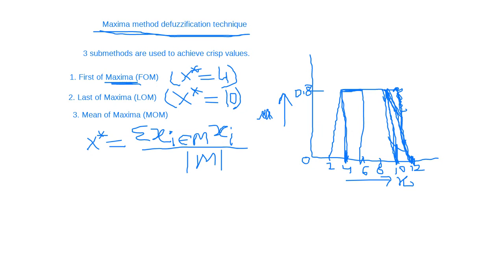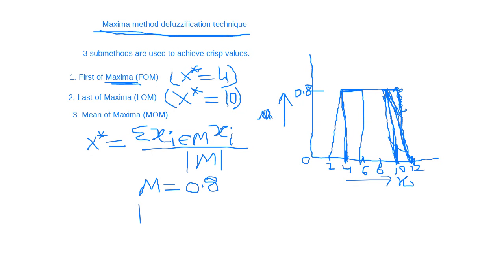M is the height of the fuzzy set, and the height of the fuzzy set is 0.8. Are you getting this? This is the maxima, or the height of the fuzzy set, which is 0.8 in this case, meaning the maximum mu value.